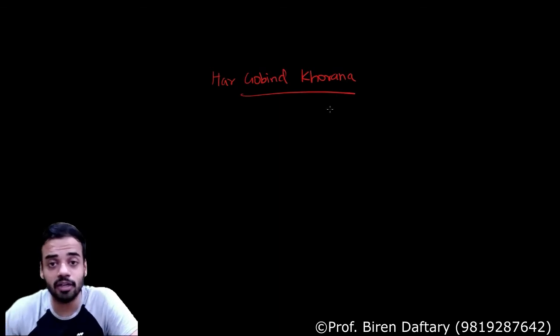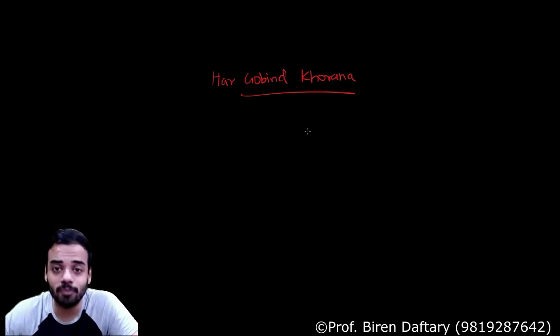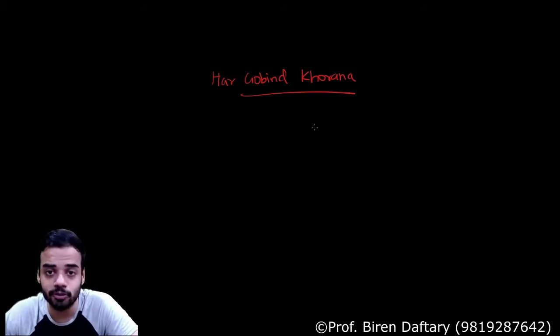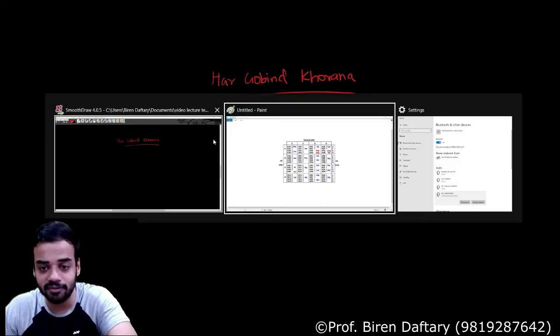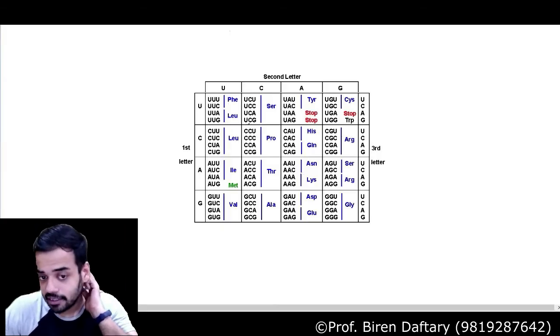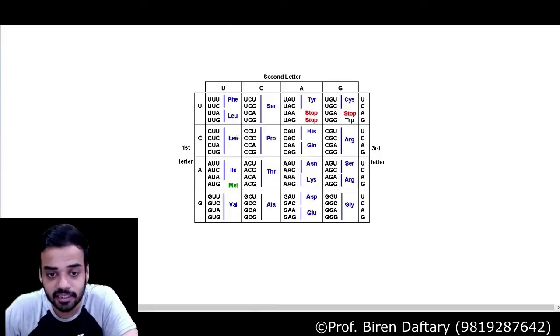Now Hargobind Khorana also artificially produced mRNAs. Normally he produced mRNAs which had alternating similar codons. For example, see over here, leucine.